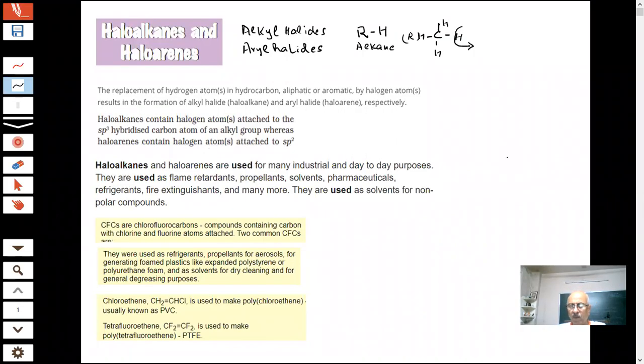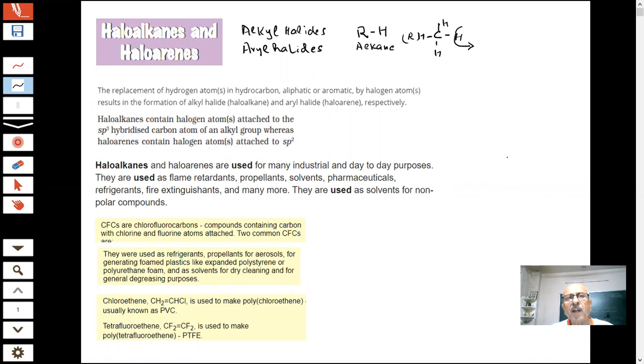So we are back for the important topic of alkyl halides and aryl halides. Hello alkanes and hello arenes. Now this chapter is very important because from haloalkanes or haloarenes, we will be able to prepare a large variety of compounds. They are very useful compounds because they are a route for the preparation of different types of compounds: alcohol, aldehyde, ketone. So many compounds we will be able to prepare from this.